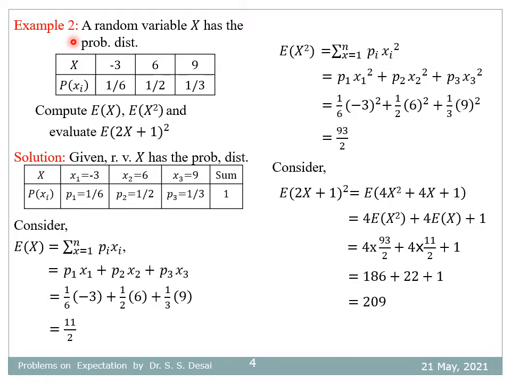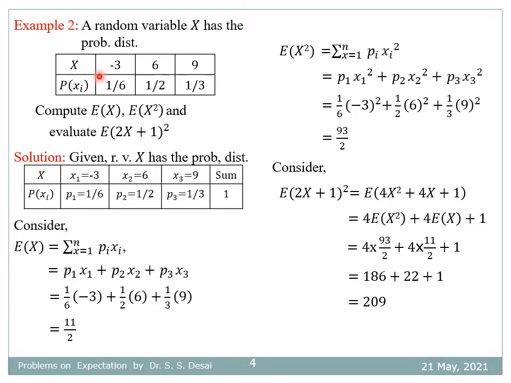Example number 2: random variable x has the probability distribution, where x takes 3 values minus 3, 6, 9, with probabilities 1 by 6, 1 by 2, 1 by 3. Compute expectation of x square, and evaluate expectation of (2x plus 1) whole square.